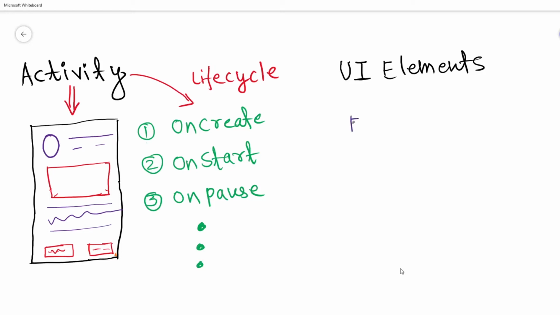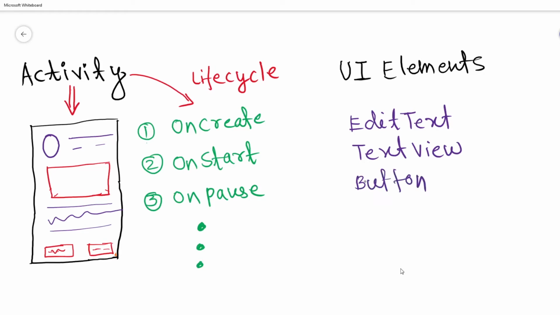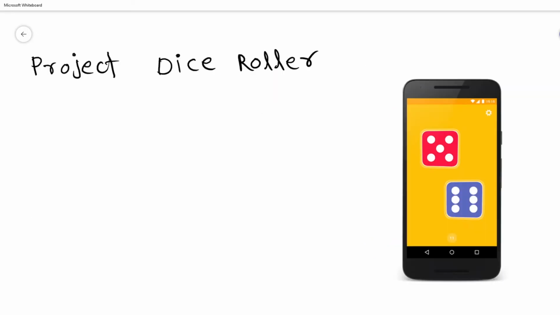Then start adding UI elements, that is EditText or TextView, and similarly buttons, ImageView. All these UIs you can add by using XML, and there is a Toast which you can add programmatically. These are the UIs which make your activity complete.